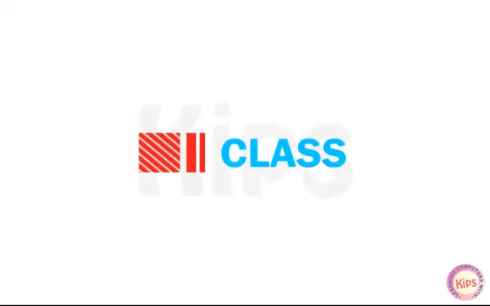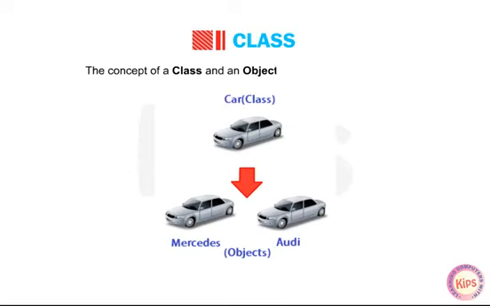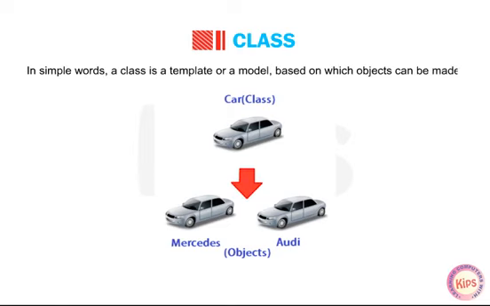Now we will discuss class. The concept of a class and an object is related to one another. We cannot talk about an object without referring to its class. An object is a real entity, whereas a class is a representation of an object. In simple words, a class is a template or a model based on which objects can be made. Let us understand this through some examples.